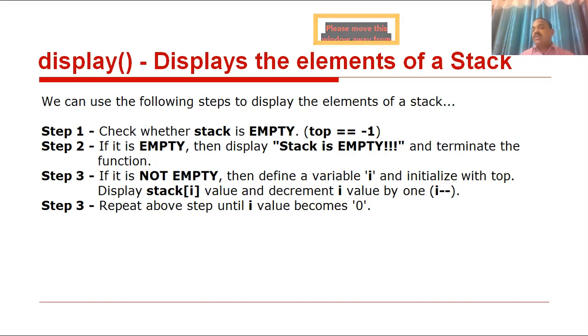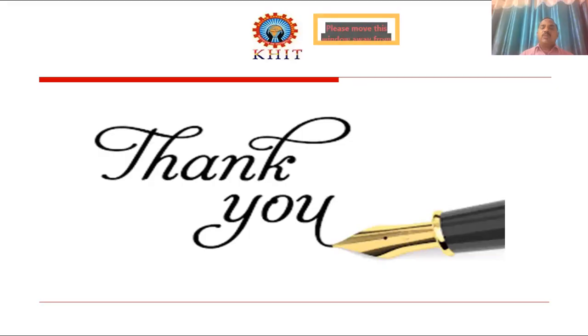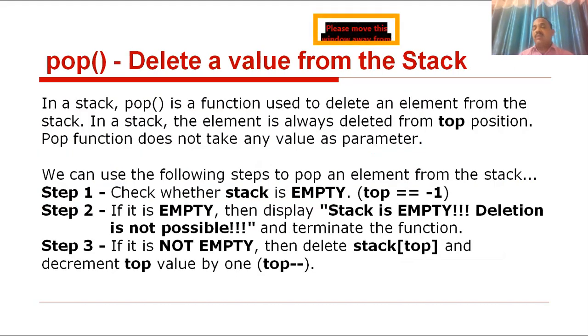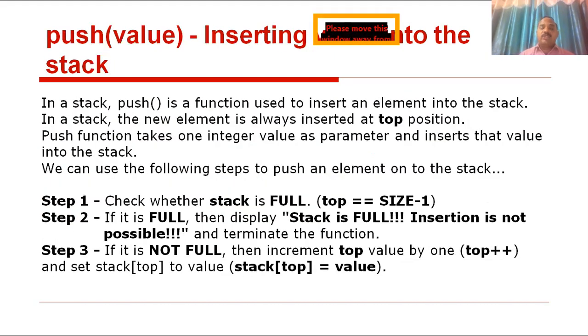If the value becomes 0, then display the 0 value, then stop the process. Clear? This is the display operation, to display all elements from the stack. Okay, all of you. Then these are the examples of the 3 operations of data structures. What are the 3 operations? Push operation, pop operation, and display operation.